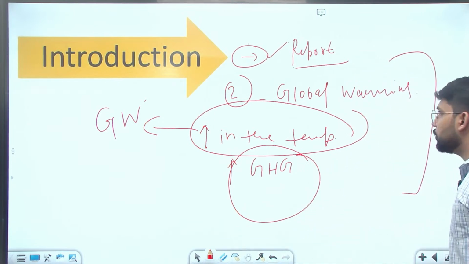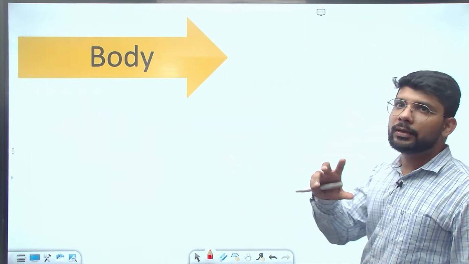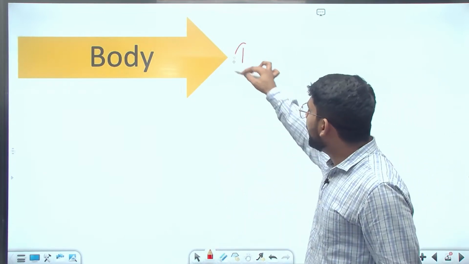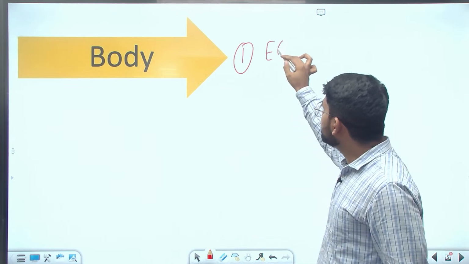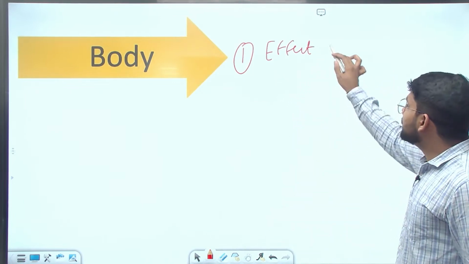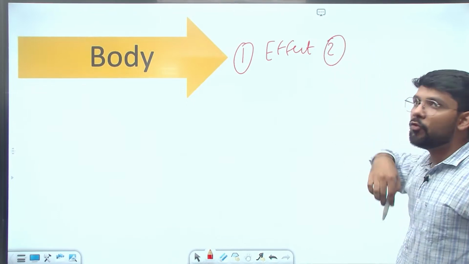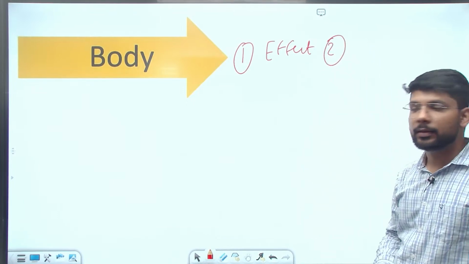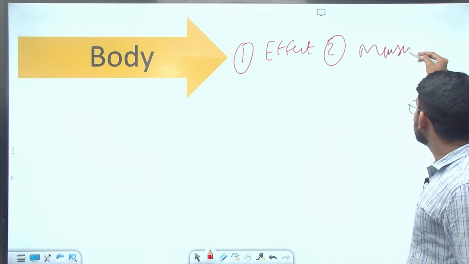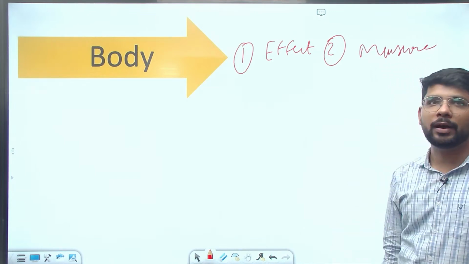Now let's come to the body part. This question is asking three parts in the body. One is the effect of global warming. Second is what measures can be taken to control global warming.